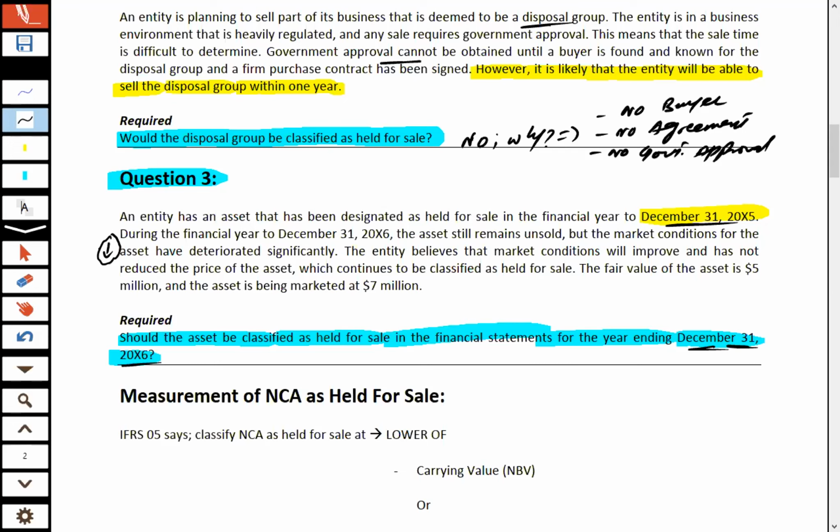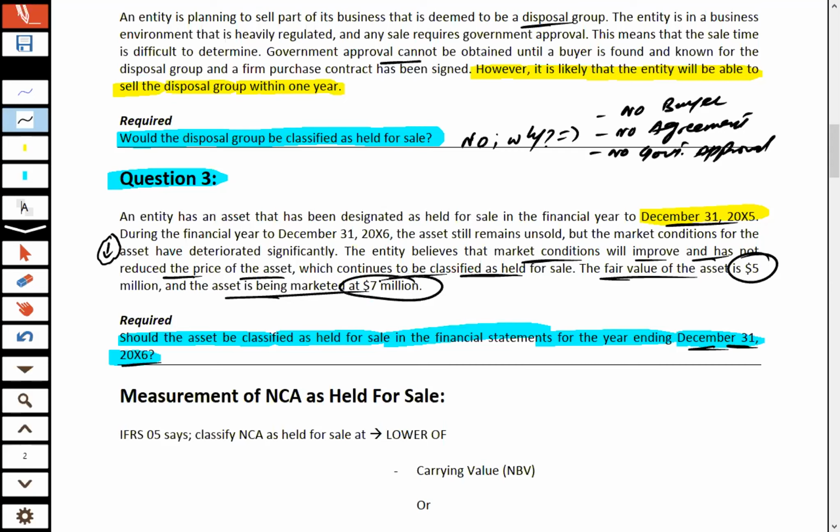The entity believes that market conditions will improve and has not reduced the price of the asset, which continues to be classified as held for sale.